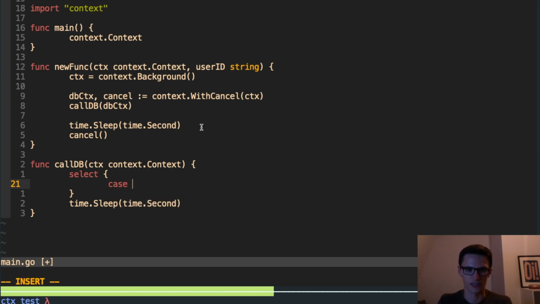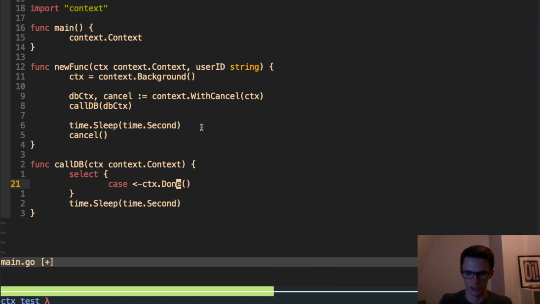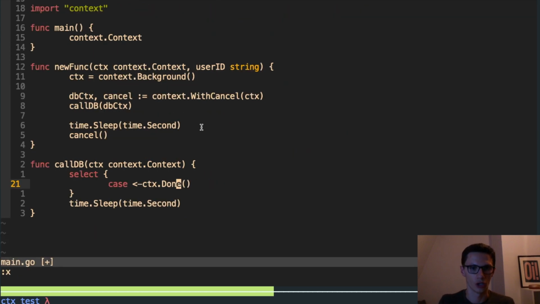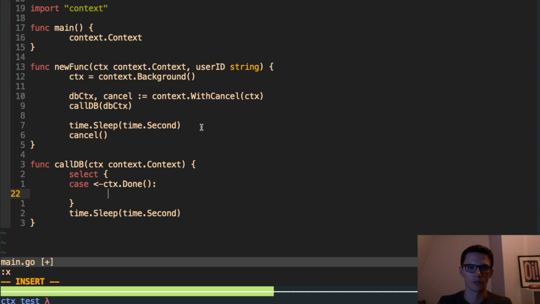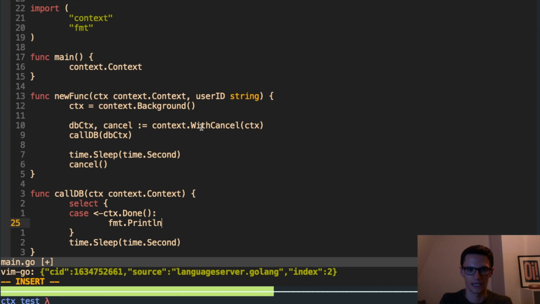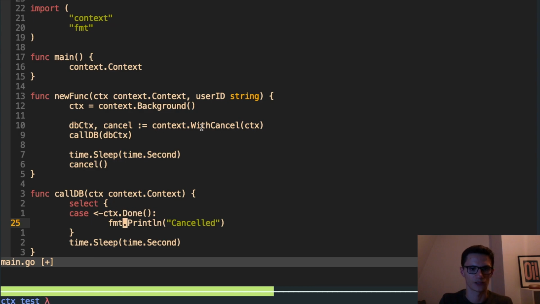So the context has a method Done, which will return a channel. And this channel, as you can see in the documentation here, will be pushed to when the context is cancelled or times out. So obviously we're looking at a cancelled situation for now, but we can talk about the other situation of timing out automatically in a moment. So if we get the context done, we know that we're cancelled here.